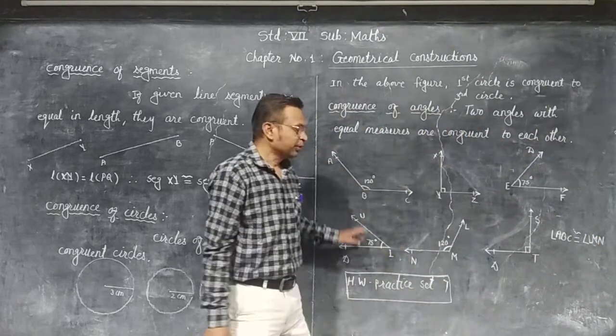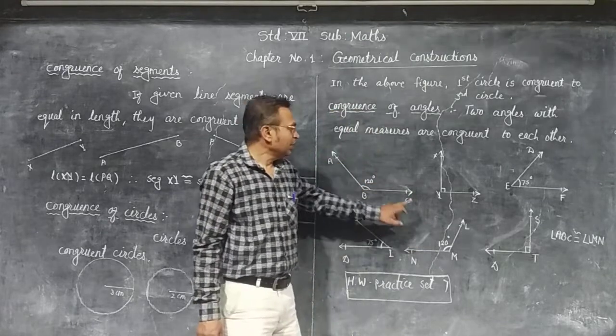Why? Because both angles have equal measures.